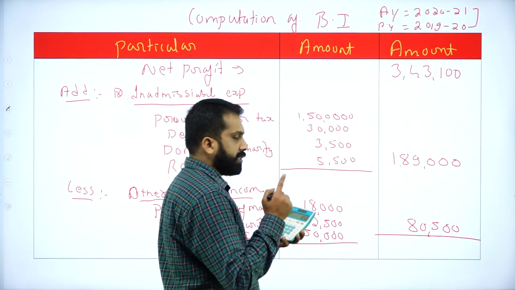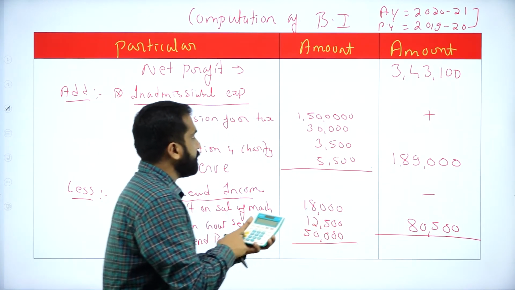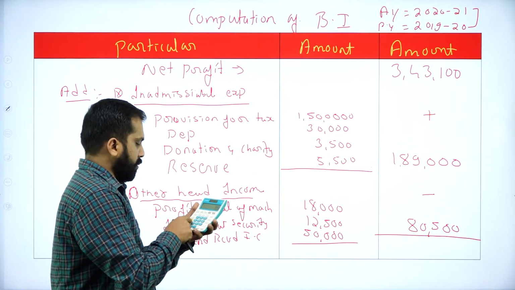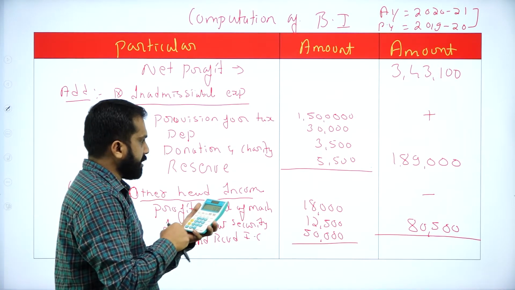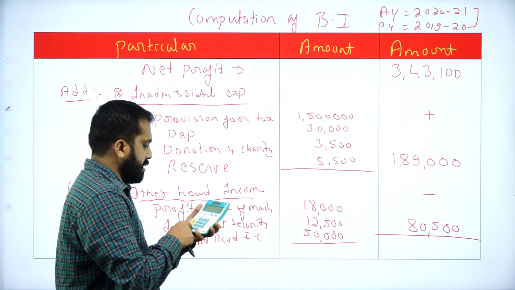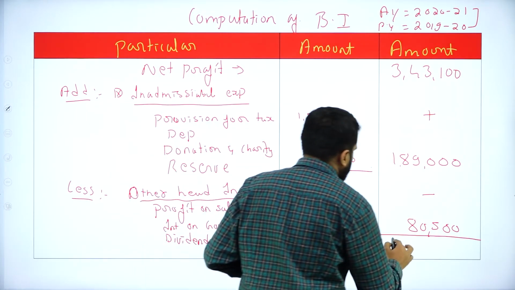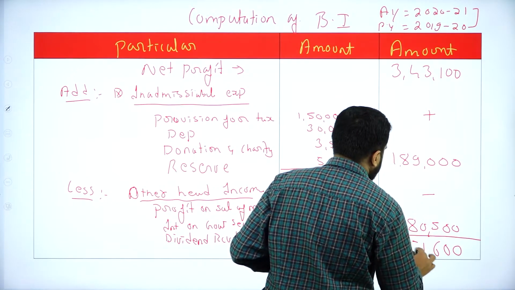So what is the answer? Remember, this has to be added, this has to be subtracted. 3,43,100 plus 1,89,000 minus 80,500. So 4,51,600.